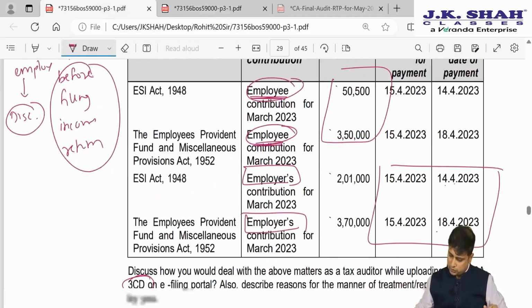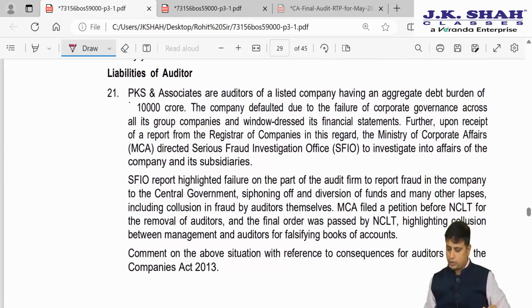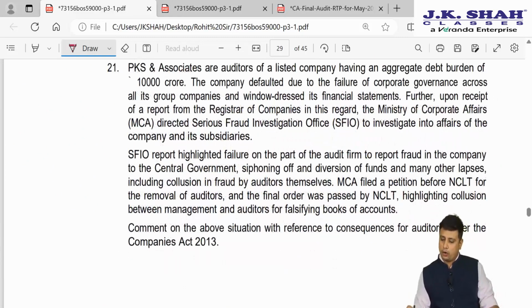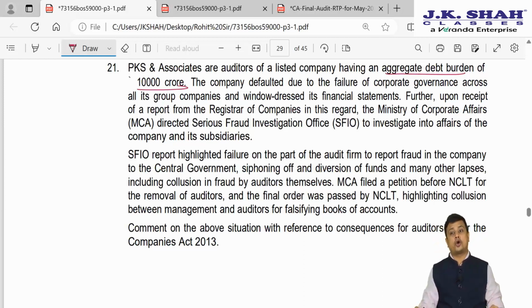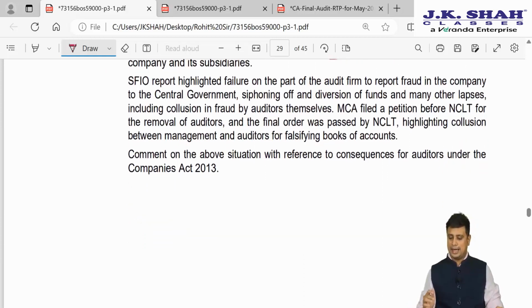Next, moving ahead with the next question. Liabilities of auditor. PKS and Associates are auditors of a listed company that has an aggregate debt burden of around 10,000 crores. The company defaulted due to the failure of corporate governance across all its groups and window dressed its financial statement. Further, upon receipt of a report of the Registrar of Companies in this regard, the Ministry of Corporate Affairs directed the Serious Fraud Investigation Office, SFIO, to investigate into the affairs of the company and subsidiary.